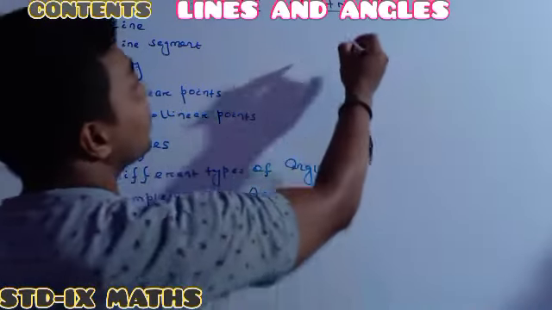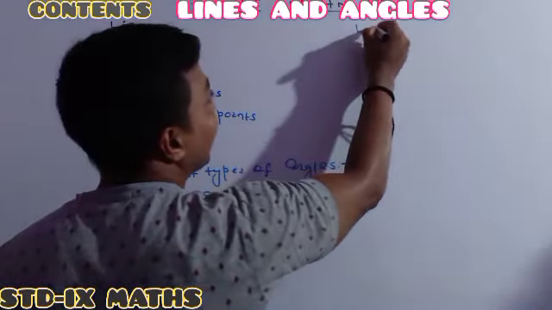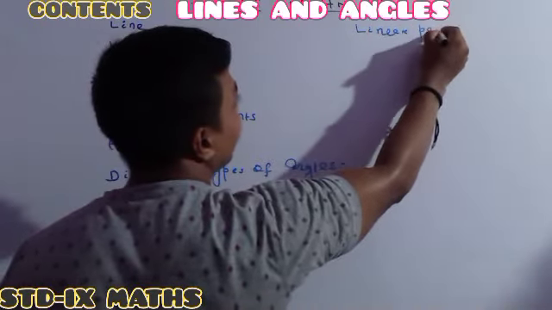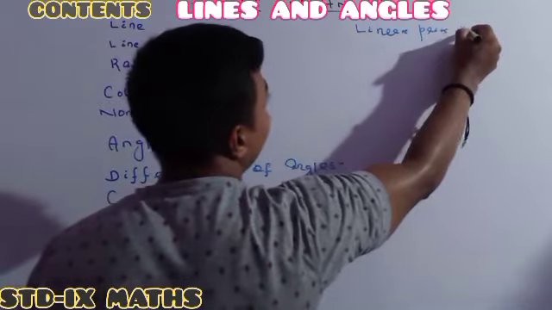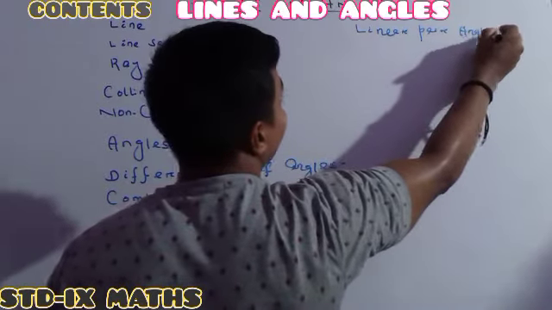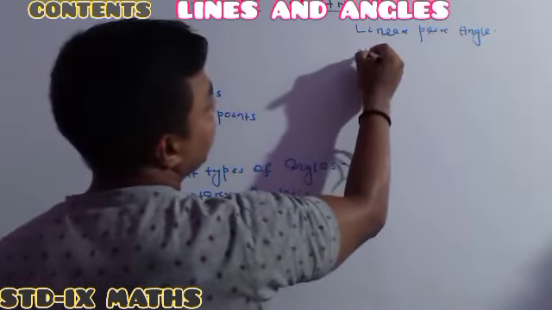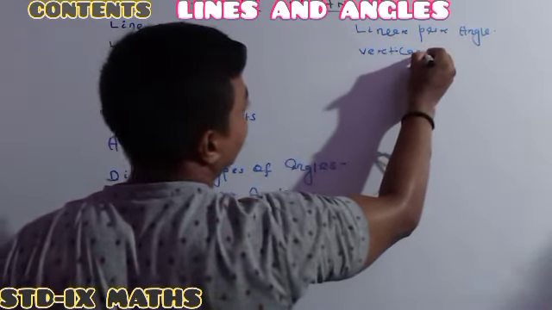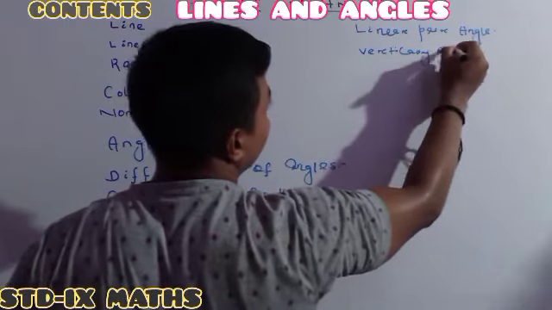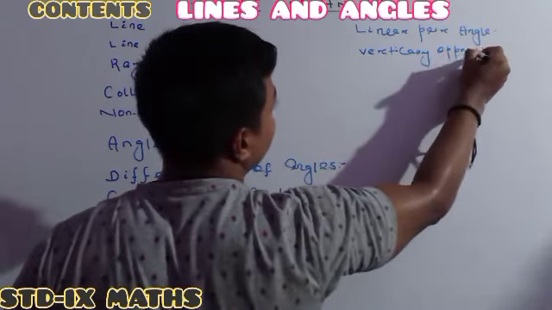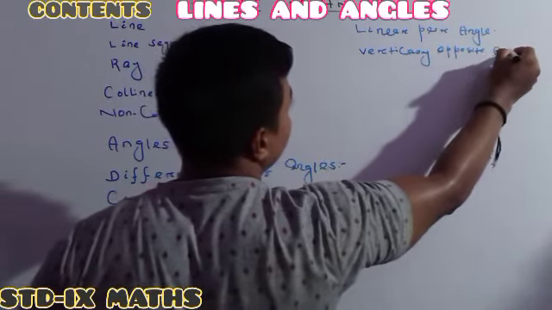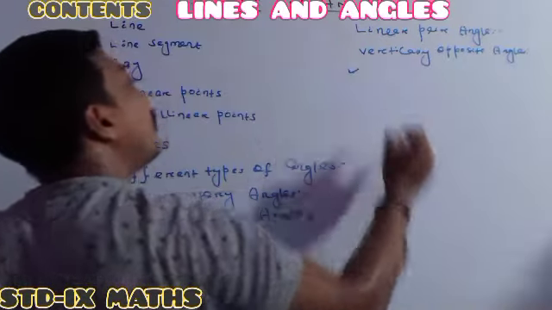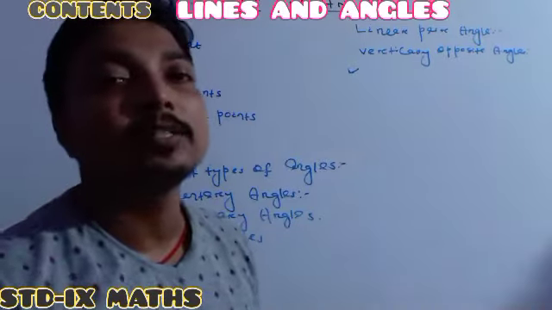Then we will discuss linear pair angles, then vertically opposite angles.